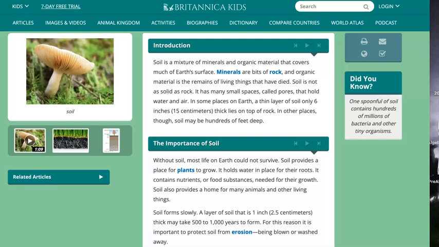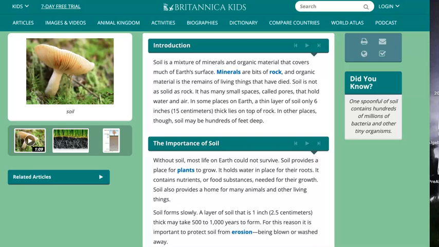In some places on Earth, a thin layer of soil, only 6 inches or 15 centimeters, lies on top of rock. In other places, the soil may be hundreds of feet deep. Without soil, most of life on Earth could not survive.